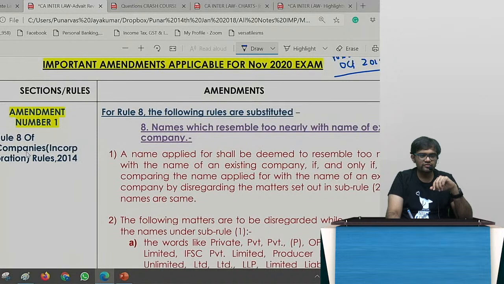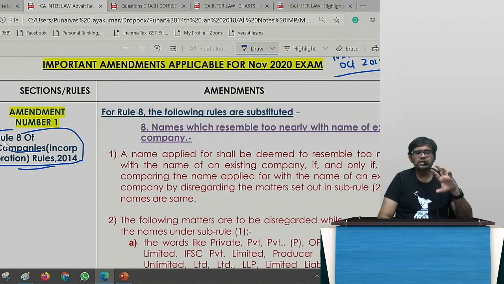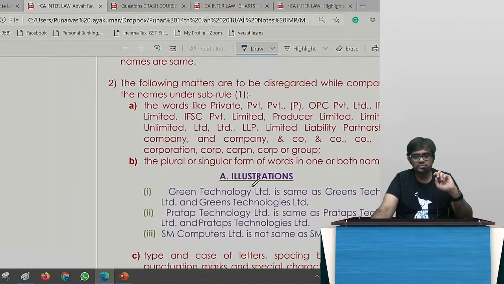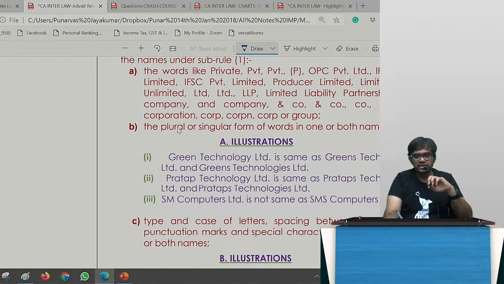Rule number 8 of Companies Incorporation Rules. Correct? Rule number 8 of Companies Incorporation Rules. So here, should I write the rule number and all, sir? No need. I repeat, no need. It's absolutely fine. So guys, these are the new rules that have come, which have given certain illustrations also to understand what is allowed, what is not allowed. For example, here they are trying to tell Green Technology is the same as Green's Technology. So they will not allow you to list that name. That will not be allowed. Next, Pratap Technology is the same as Pratap's Technology. So singular, plural and all, you cannot play around. Wipro, I cannot name it Wipros and all those things.